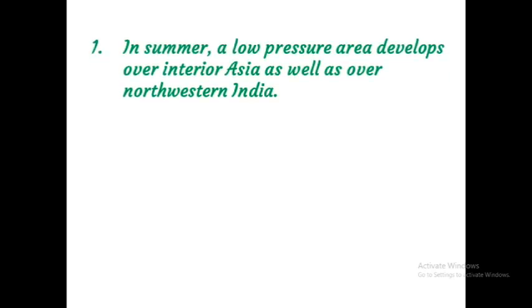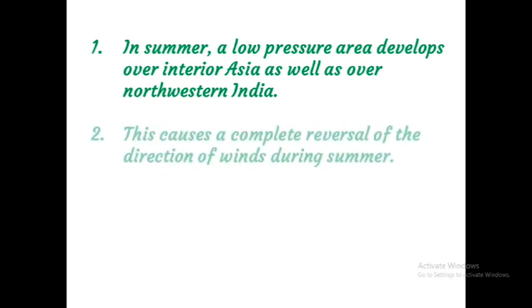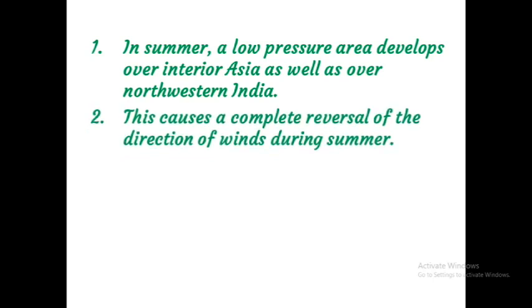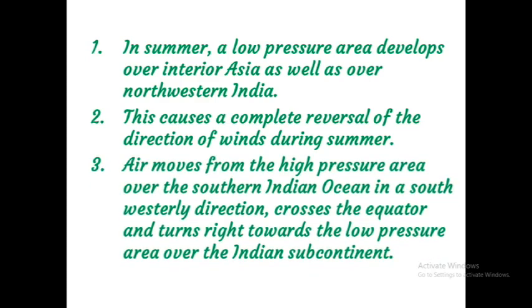In summer, a low pressure area develops over interior Asia as well as over northwestern India. Already you know that. That means inside our country there is a low pressure. This causes a complete reversal of the direction of winds during summer. Air moves from the high pressure area over the southern Indian Ocean in a southwesterly direction, crosses the equator and turns right toward the low pressure area over the Indian subcontinent.